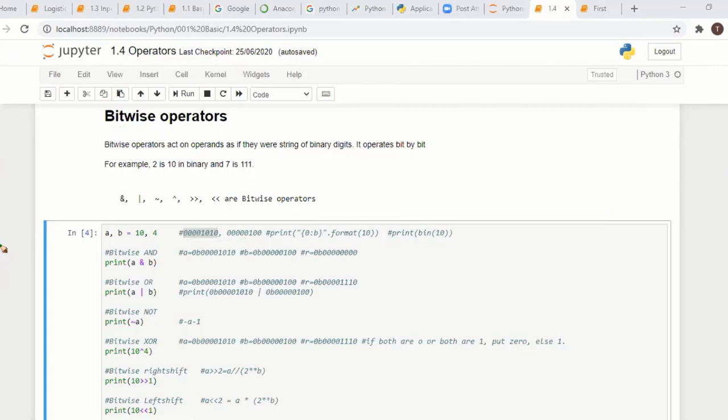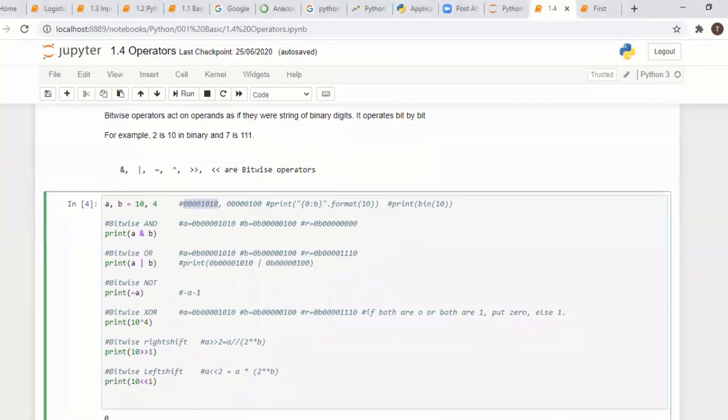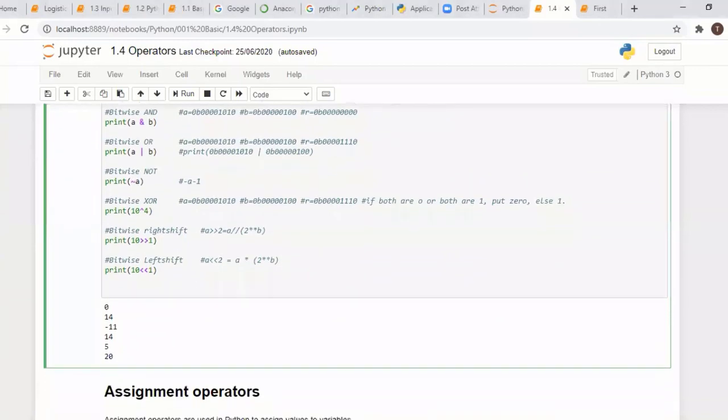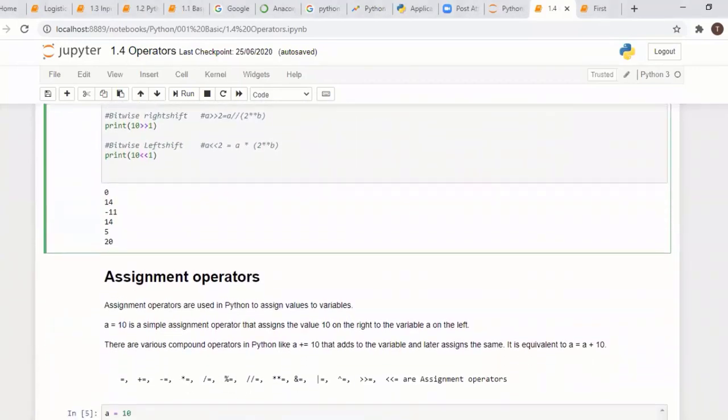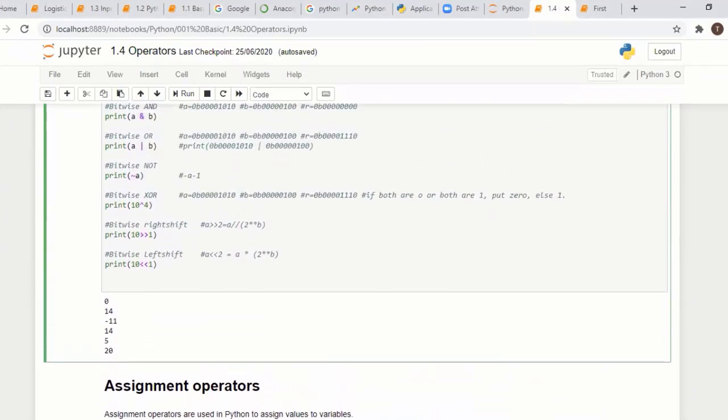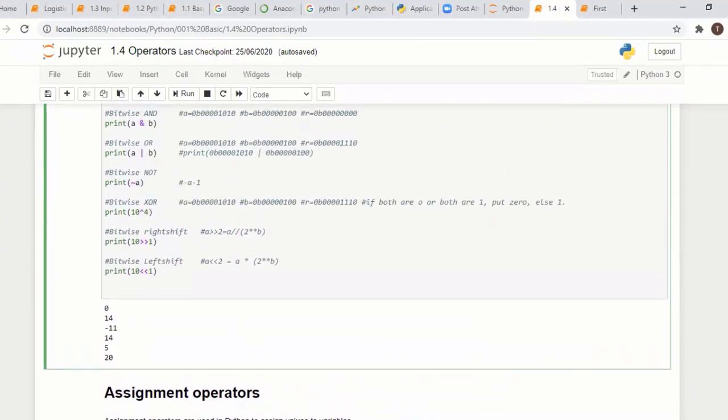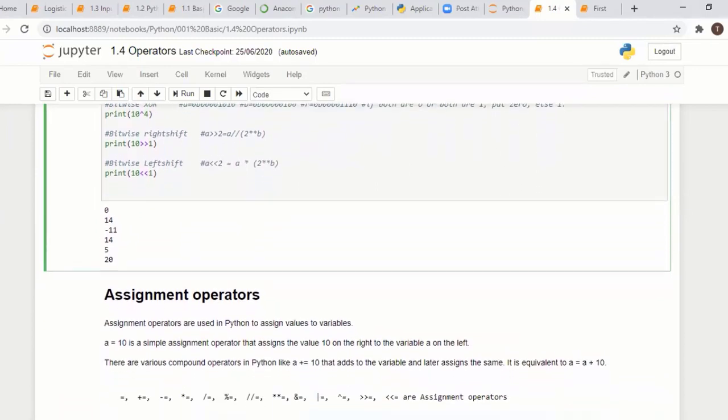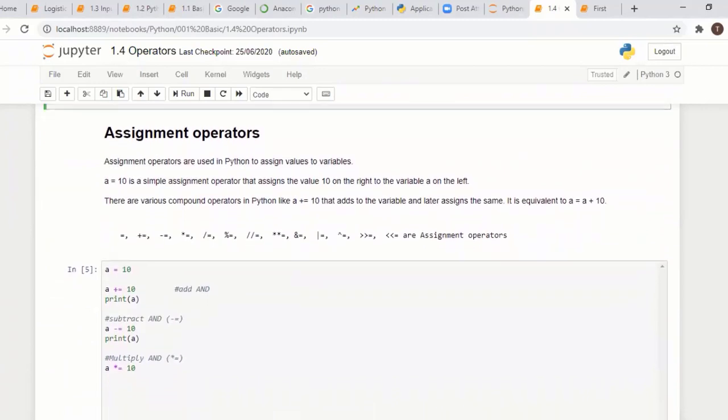Normally we are not using this, but keep it in mind. There are also right shift and left shift. If you want to know more, you can Google bitwise operators, and based on your need you can learn more. Not now, just understand what bitwise is.